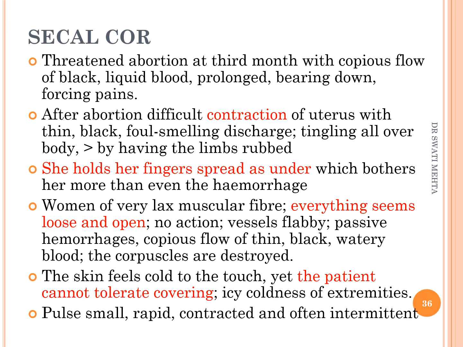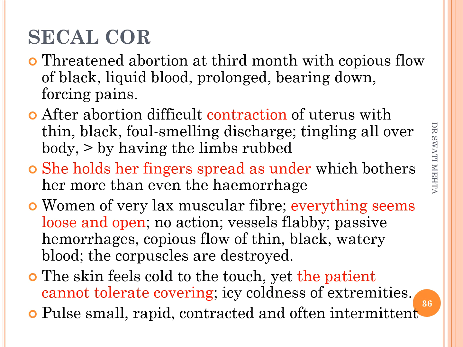I already told that Secale cor is used for the threatened abortion at third month, that is missed abortion, because the discharge is black liquid blood and there is prolonged bearing down pain.